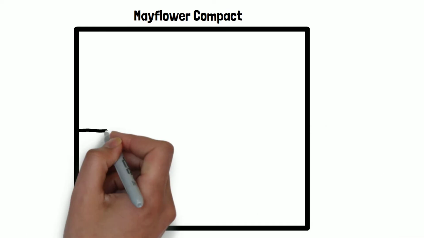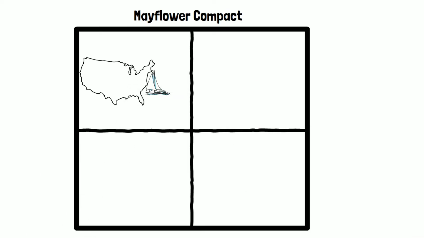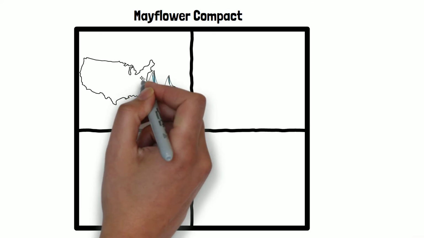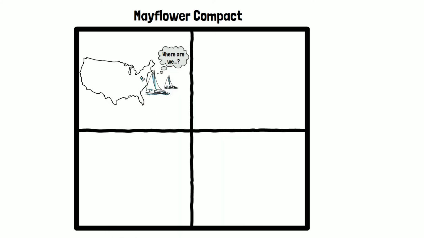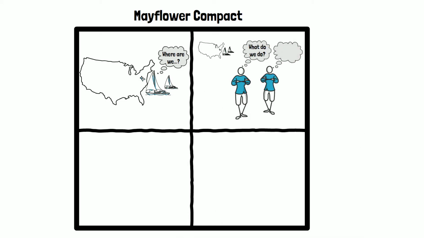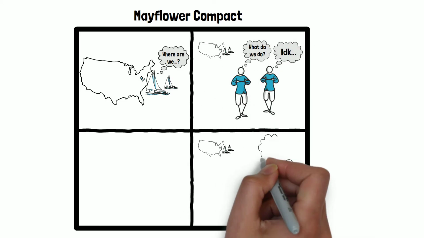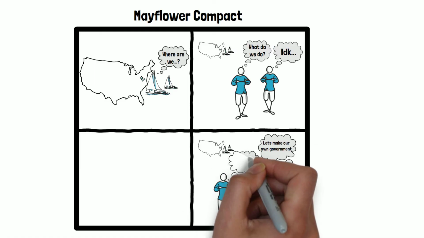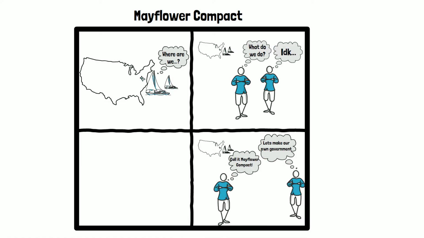The next event we'll talk about is the Mayflower Compact. This is a story about the Pilgrims. On their way to North America, the Pilgrims' boats were blown off course by a storm. The Pilgrims landed in an area that wasn't governed by any rules or laws. Before coming on shore, the Pilgrims decided that they needed to make their own rules and laws to live by. The Pilgrims called it the Mayflower Compact.